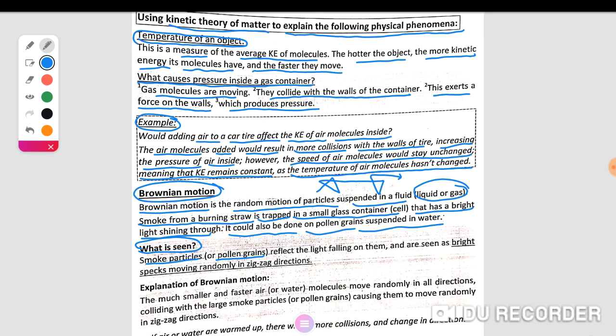Pollen grains or smoke particles reflect the light falling on them, and they are seen as bright specks moving randomly in a zigzag line.